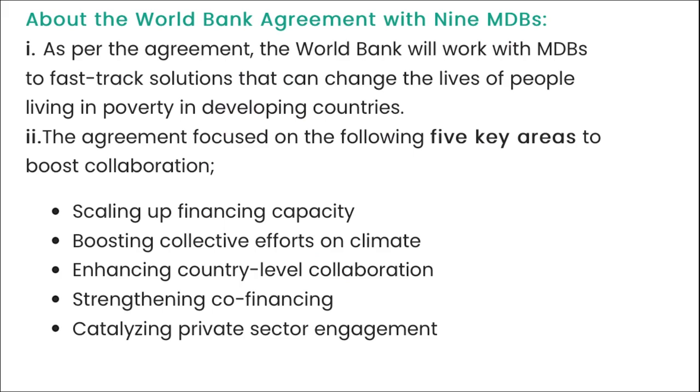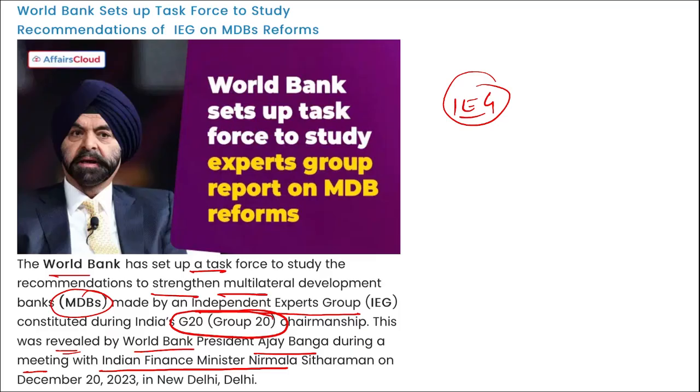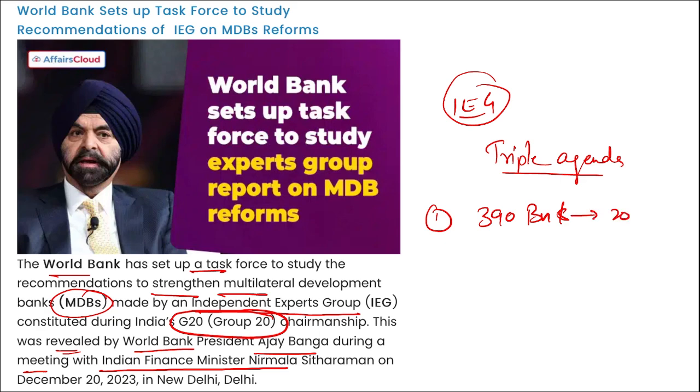Apart from this, friends, remember this IEG, that is your independent expert group, has recently recommended a triple agenda. Now, what is this triple agenda? First is sustainable lending levels of $390 billion by 2030. Second, adopt a triple mandate of eliminating extreme poverty, boosting shared prosperity, and contributing to global public goods.